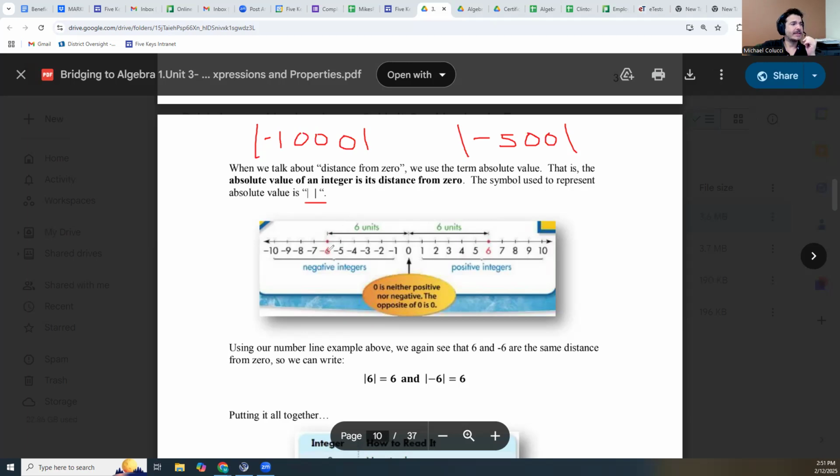So in this case, -6 is 6 units from zero. The absolute value of -6 is +6. The absolute value of +6 is still +6 because I'm only concerned about distance at this point. So if you see this symbol, the two bars around the number, remember, it turns any negative number into a positive number.